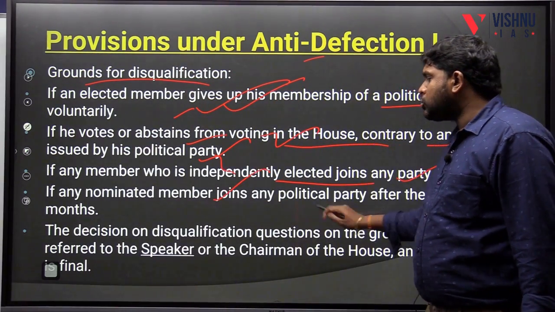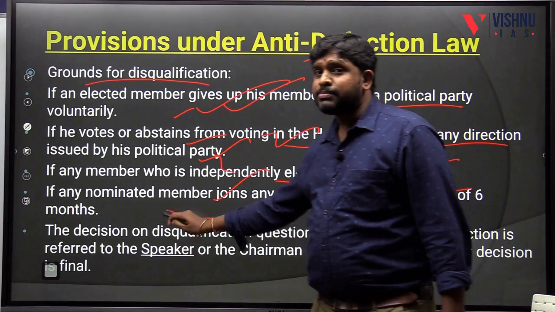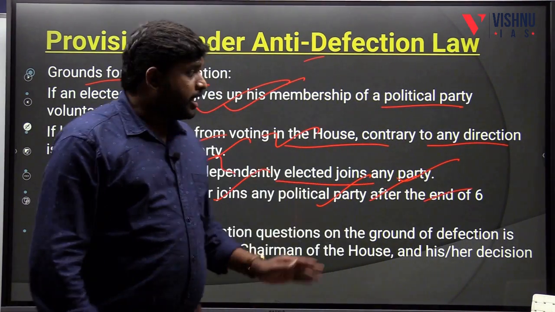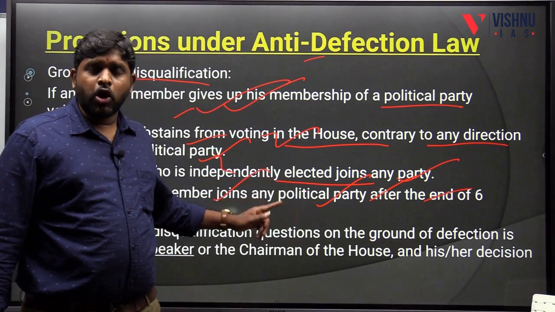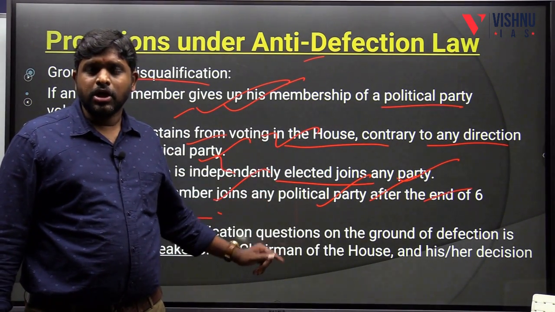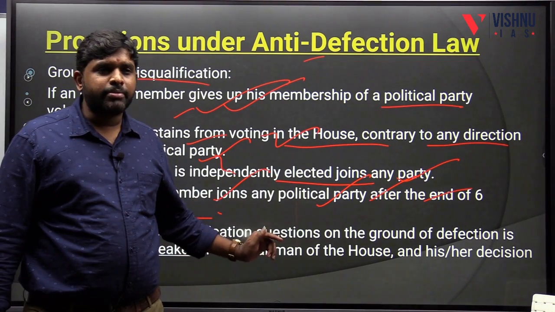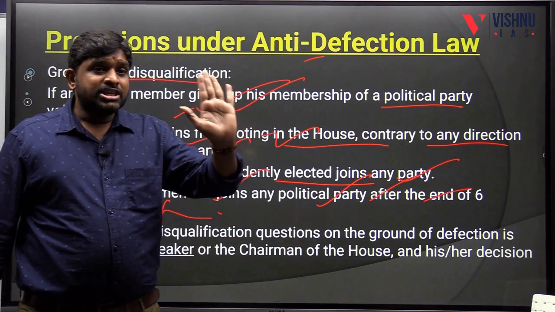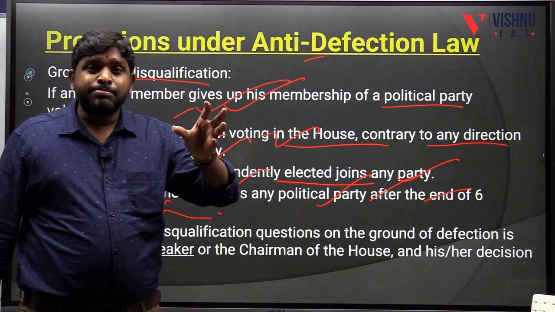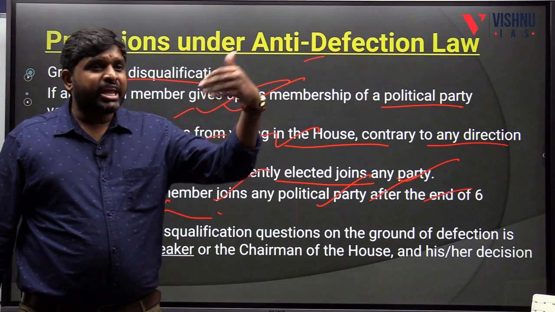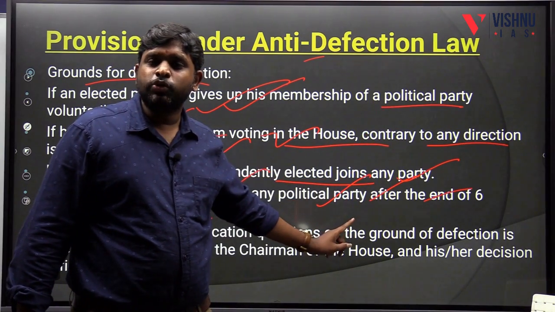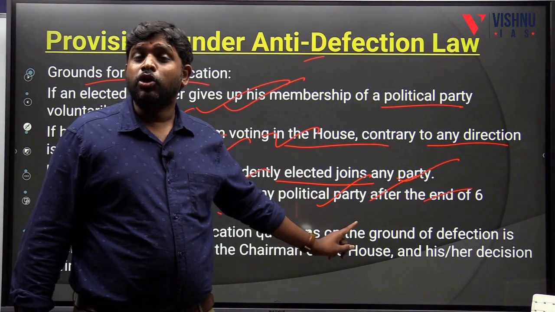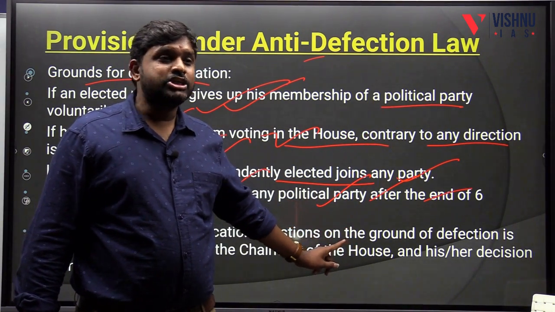If any nominated member joins any political party after the end of 6 months, this one, nominated members, like Anglo-Indians till 2020, or in Rajya Sabha nominated member, or in the Legislative Council nominated member, he can change the political party within the 6 months. Within the 6 months, he can choose any political party and he can go there. Mainly it is an issue with Anglo-Indians in the Lok Sabha and the Legislative Assembly.